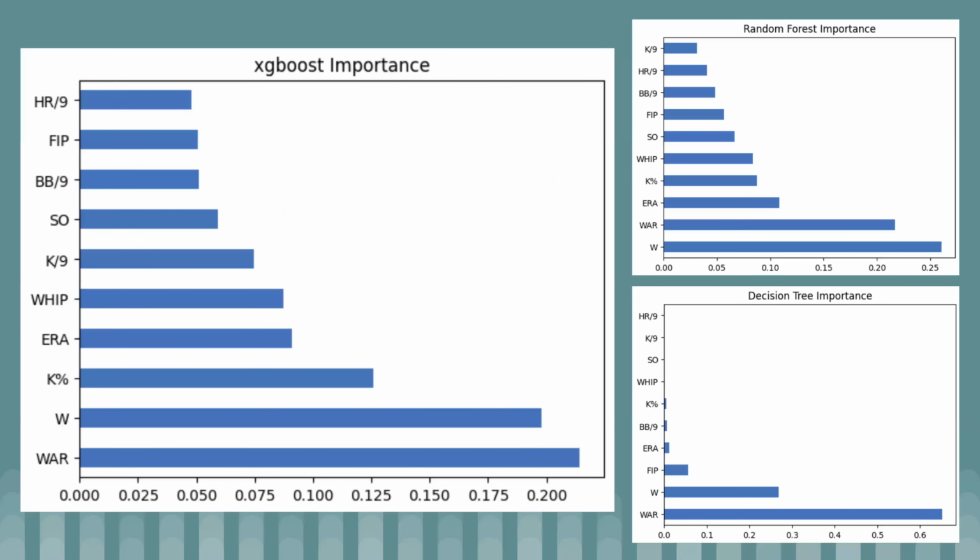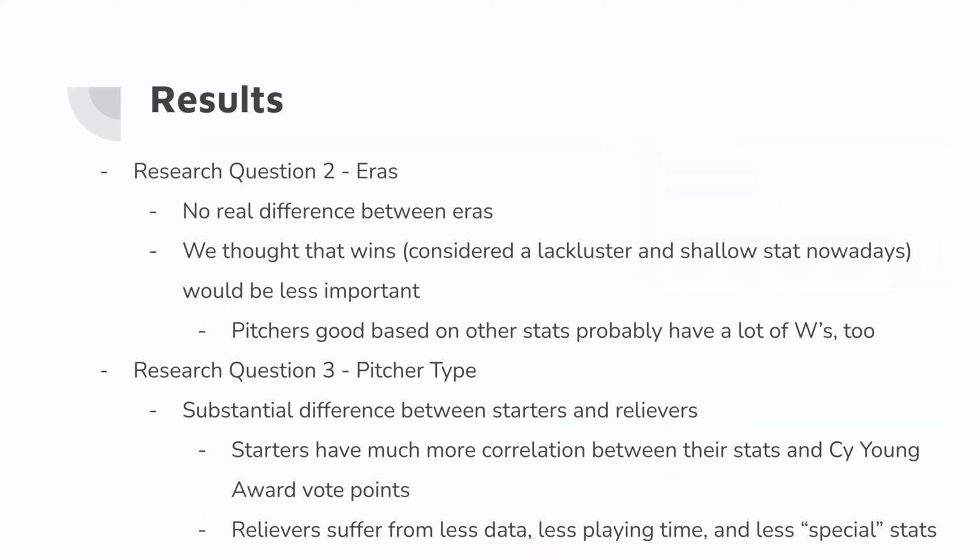So you can see here that on the XGBoost and random forest, the wins and WAR were both at the top, with WAR coming in first on XGBoost and then swapping the two between wins and WAR on random forest. The other stats all had some importance as well. But on the decision tree, only wins and WAR had any importance, and everything else was pretty useless for the model. Combine that with the worst error, and we see that the decision tree model wasn't that good compared to XGBoost or random forest.